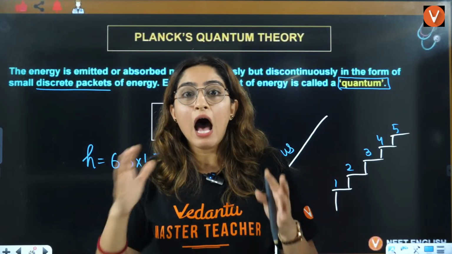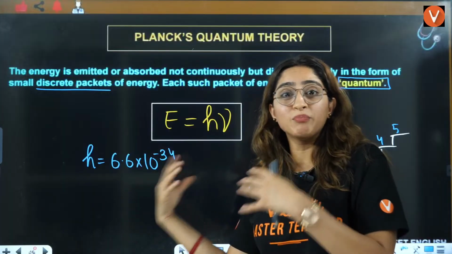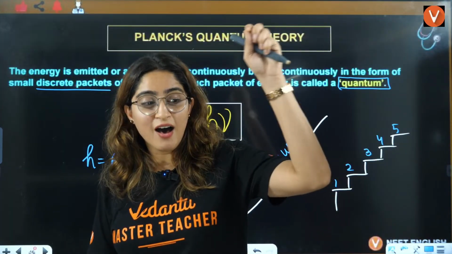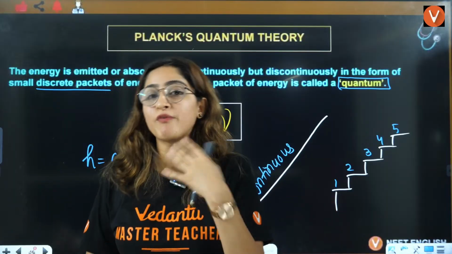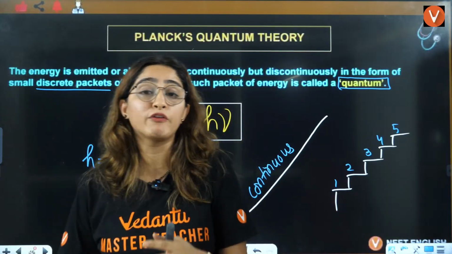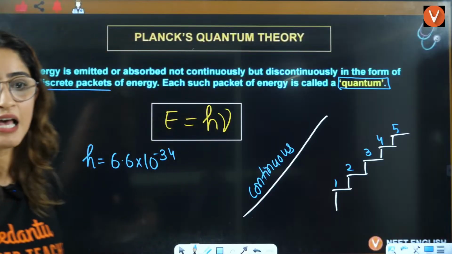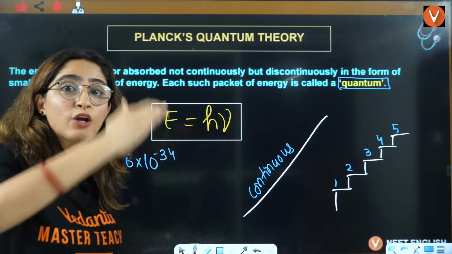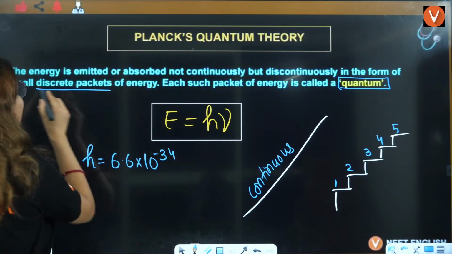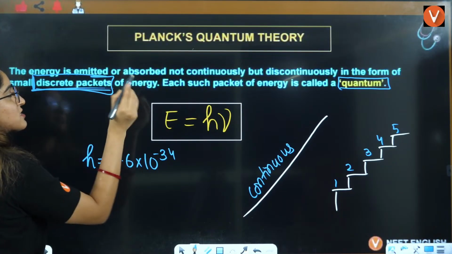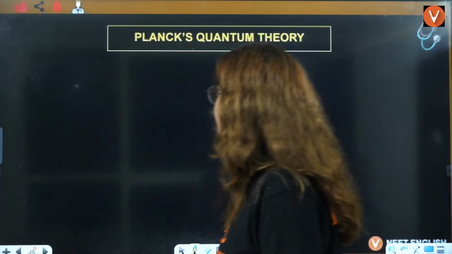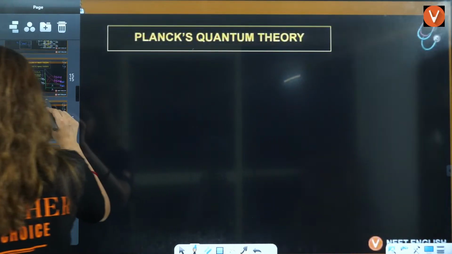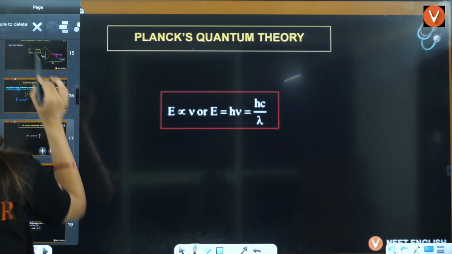This is going to answer why the Rutherford model failed and why we will have a new model, which we will discuss in the next class. Discrete orbits will be there because he is saying discrete packets. Okay, guys, I think that's it for Planck's quantum theory.